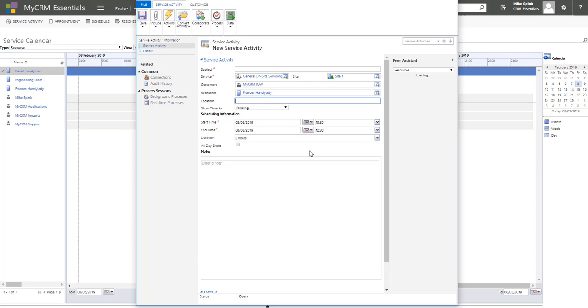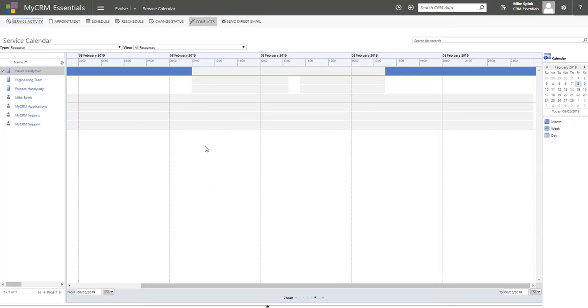Location, you can put that in, it's not that important because it typically will work off the site. Subject is important, that's a mandatory field, so on-site service goes in there. And then you look up the calendar date and the time that you want to schedule the service for. The duration is standard 2 hours against this predefined on-site service, but you could override that and select further time. You can also make notes, which we're doing here, and simply attach those to the service schedule, and you've then done it. You've saved and closed, and it's going to be in the schedule.